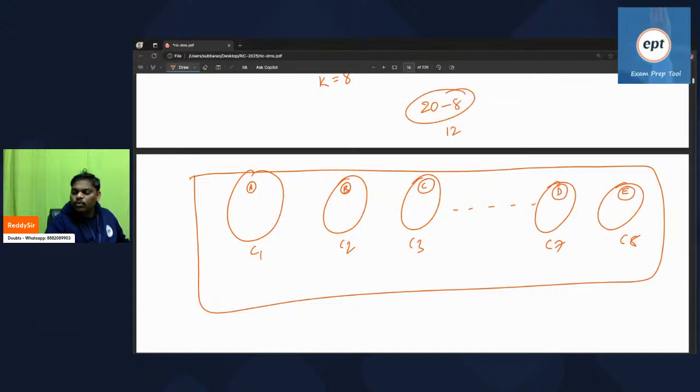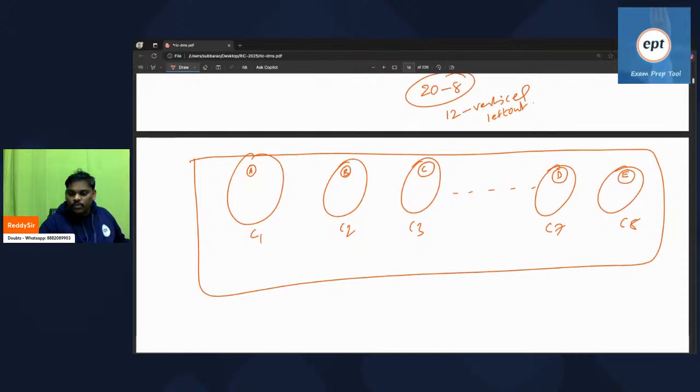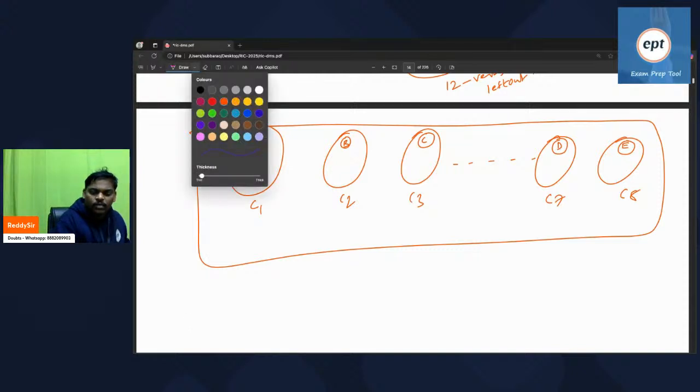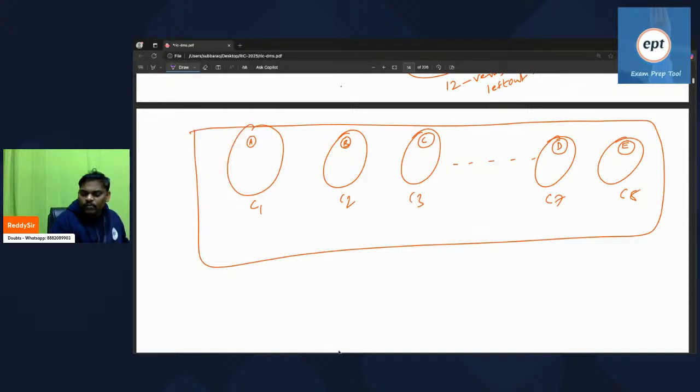Remember, 12 vertices have not gone anywhere. I kept one vertex in each component, because every component requires a minimum of one vertex. So the remaining 12 vertices are left out. Now observe everyone, a very interesting line. Those 12 vertices are left out.